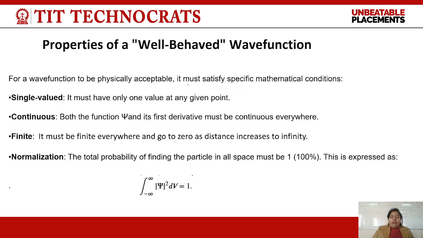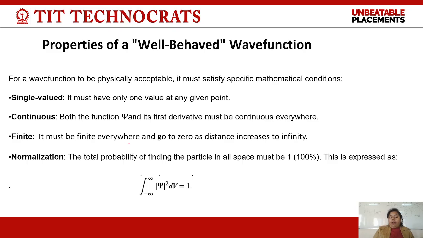Okay, so the next thing is the properties of the wave function. The wave function must be single valued, because every particle has its own wave. Next, the wave function and its first derivative must be continuous, because it is a function of a wave, and waves are continuous in nature.